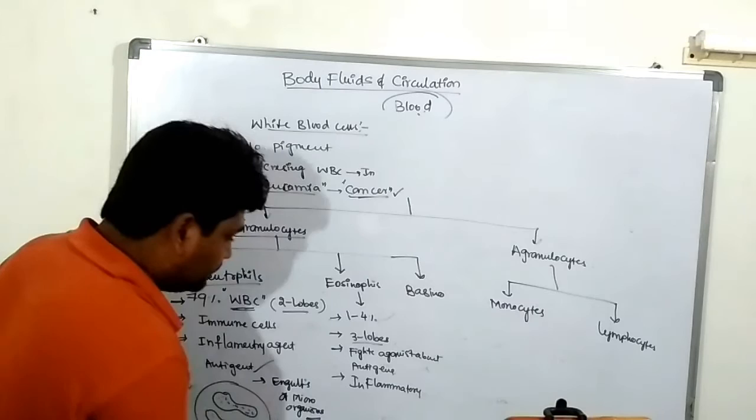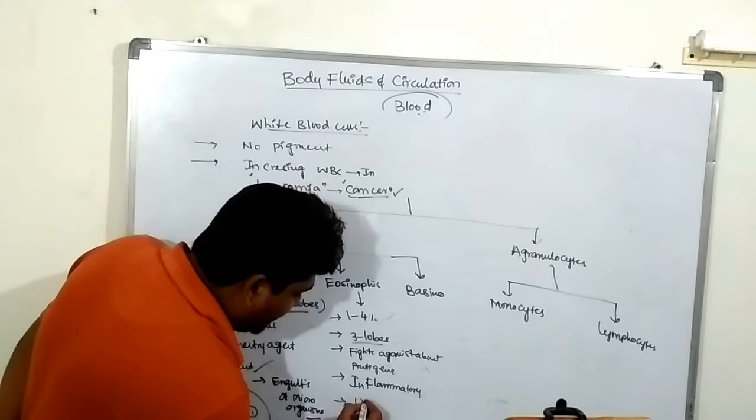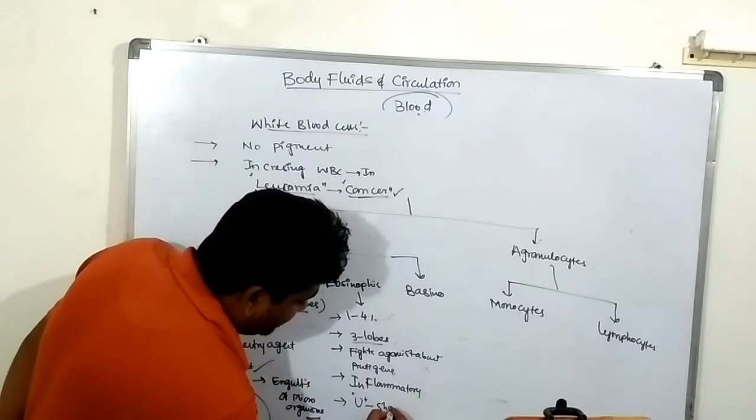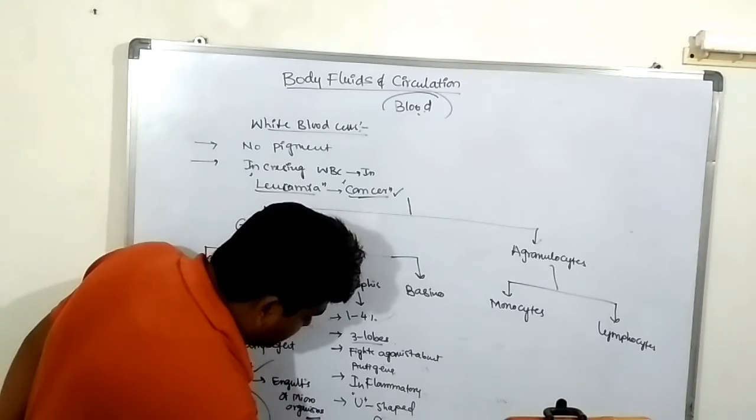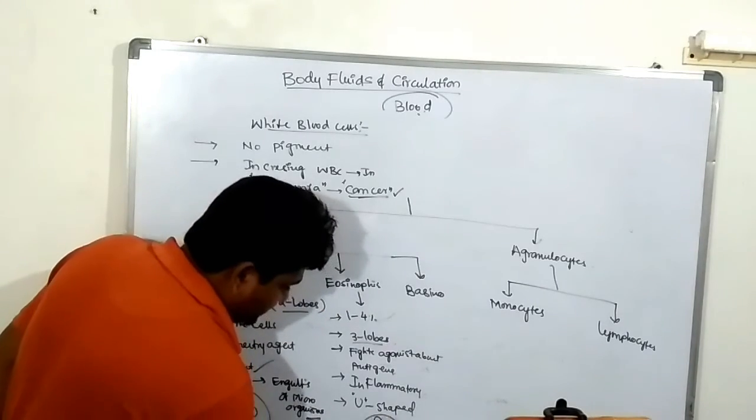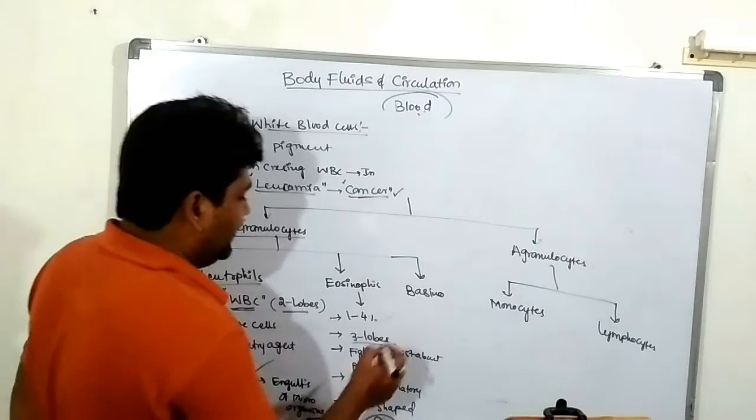It looks like a U-shaped structure. Last one is basophils.